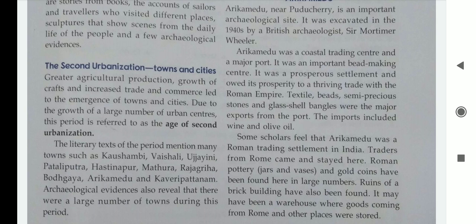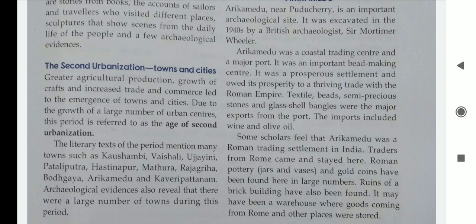Due to the growth of a large number of urban centers, this period is referred to as the age of second urbanization. Because in this period of time, a large number of urban centers were made. That's why this period is called the age of second urbanization.